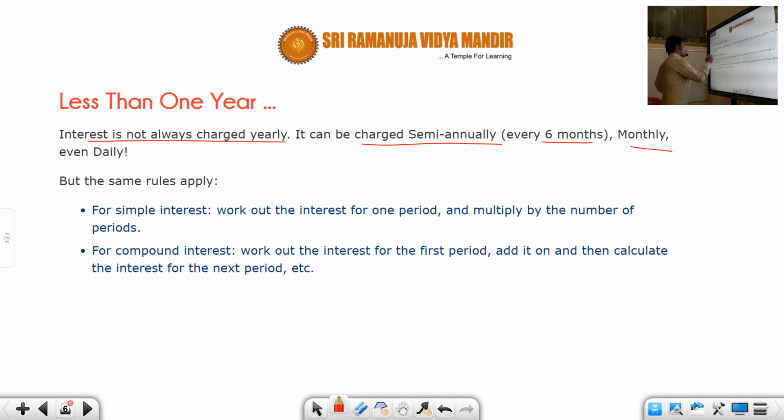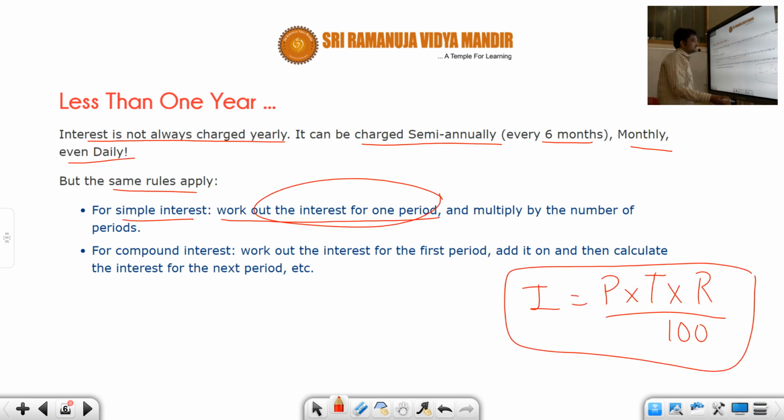But the same rules apply. For simple interest, work out the interest for one period. What is the interest? Interest is given by the principal amount times the time period times the rate, the percentage rate of interest. And since the rate is expressed as a percentage, that is per 100. So this is the formula for simple interest, which we discussed in a previous class.